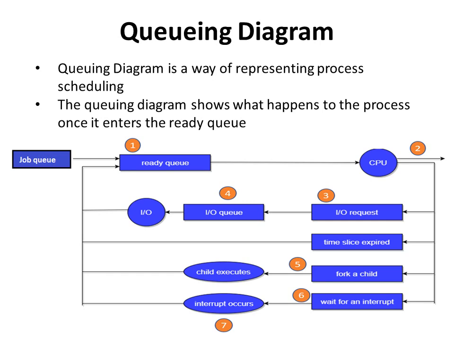Once it receives the IO device, it performs its IO operations and is again placed at the tail of the ready queue. Or it may happen that during the execution of the process in the CPU, the time allocated to that process expires, and so it is preempted and placed at the tail of the ready queue.